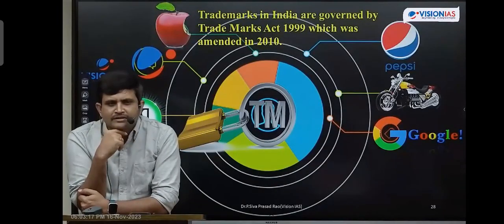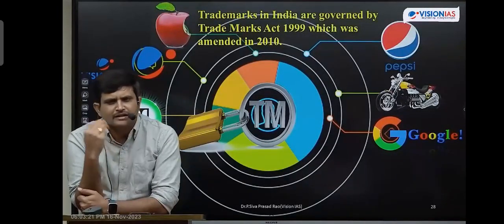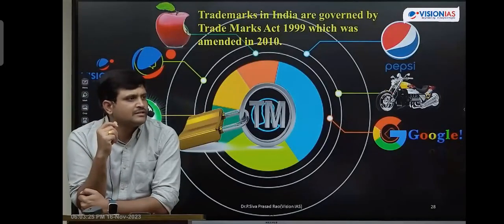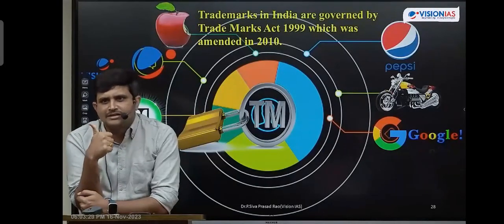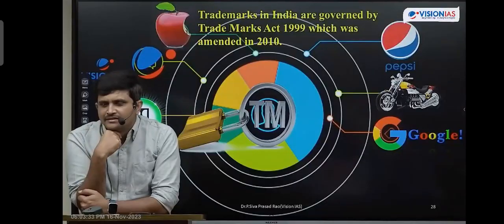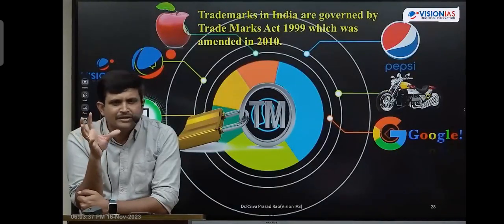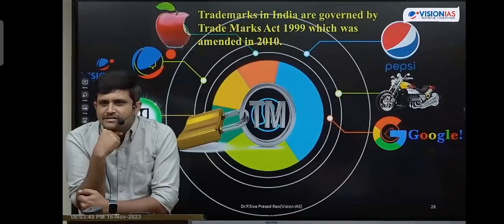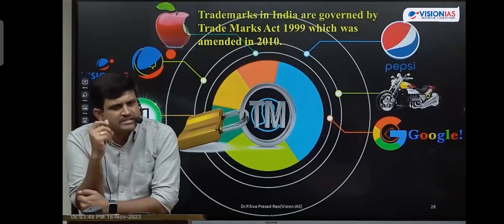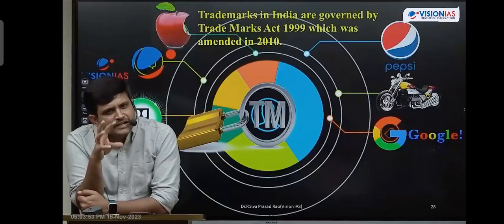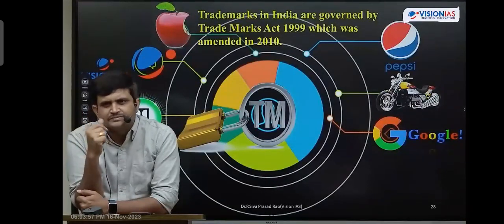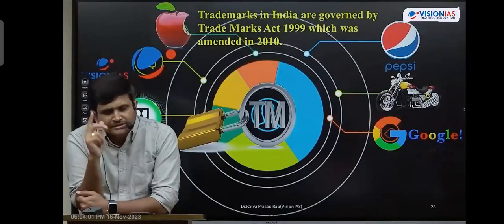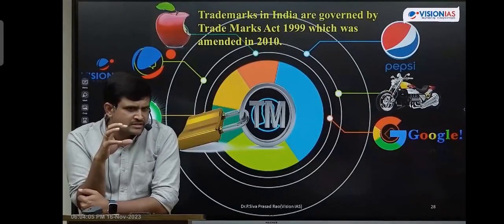Okay, now, one more example I will take. Bullet. There are a lot of bikes in India. Why only Bullet will be purchased? The sound. The sound of the Bullet will use a royalty. It will enhance your symbol of status. When you are going in a Bullet, you can grab the attention of surrounding people. No other bike will give this kind of attention. Is it right or not? It's a brand. So you will purchase that for that sound only. It is protected under a trademark. No other company should manufacture a bike with the same sound. Is it right or not? That kind of things. Quality will be ensured.